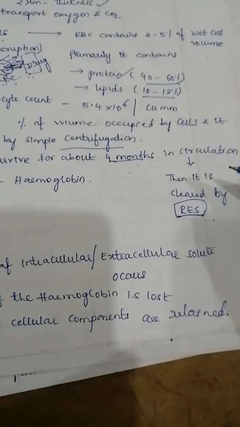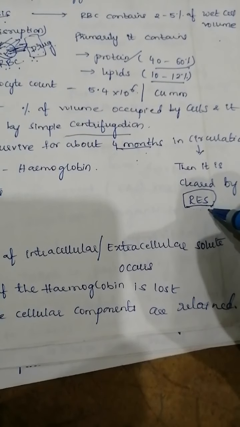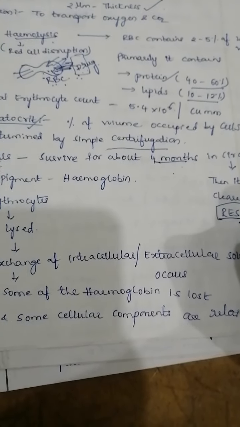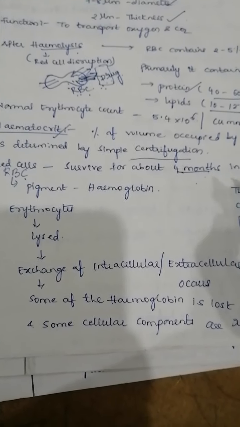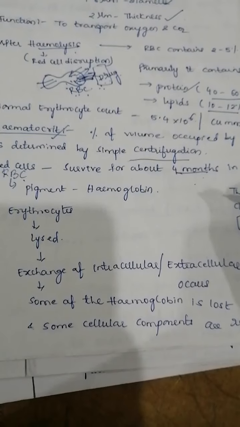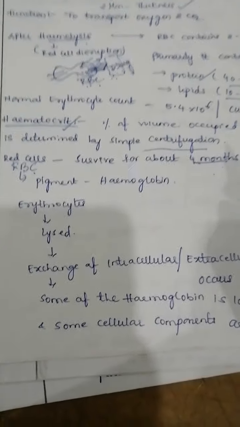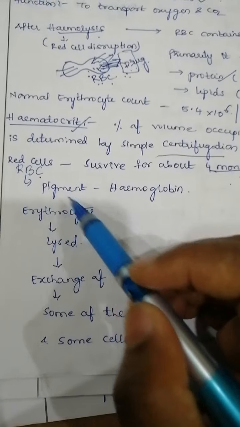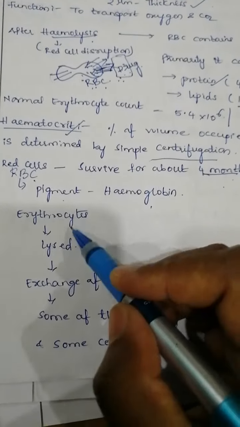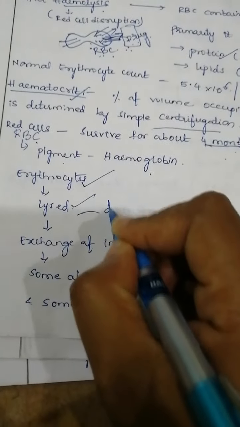So after 4 months, what happens? Again, whatever ruptured blood cells are there will be cleared by your RES system. Then how will the red blood cells come again into your blood? They will be coming from your bone marrow. Those cells are called leukocytes. Afterwards, with the combination of hemoglobin, you will get the RBCs. Okay, the pigment which is present in the RBC is the hemoglobin. Whatever erythrocytes are taken will be lysed. Lysed is nothing but disruption.